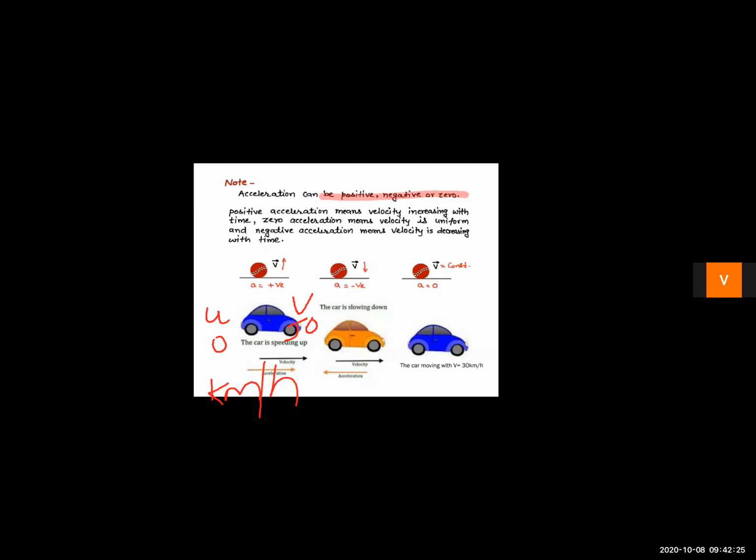So the initial velocity is 0 and the final velocity is 50 kilometers per hour. As the velocity is increasing, the change in velocity, v minus u, is 50 minus 0, that is 50.